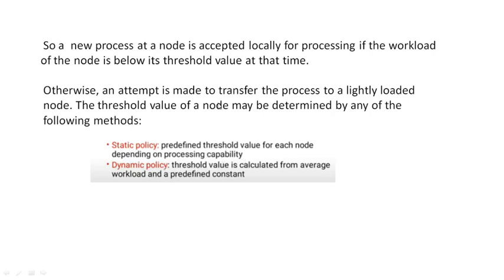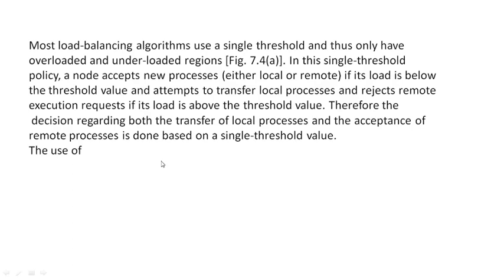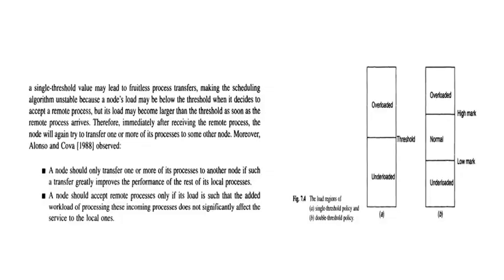Whereas in dynamic policy, the threshold value is calculated from the average workload and a predefined constant. Here we will assume one predefined constant, and the threshold value will be calculated from the average workload of all the nodes plus the predefined constant. We will assume the threshold value. Most load balancing algorithms will use this type of single threshold policy,